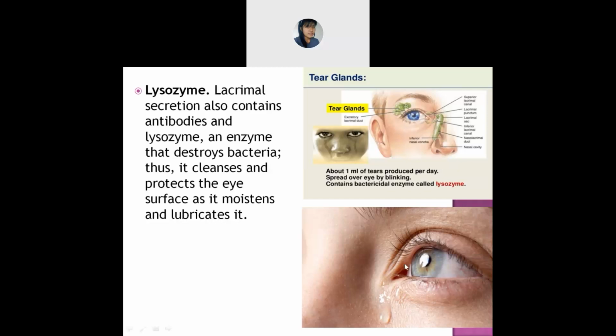And they also protect the eyes, so that whatever dirt or small insects come, it will be easy for the dust particles or foreign particles to come out.